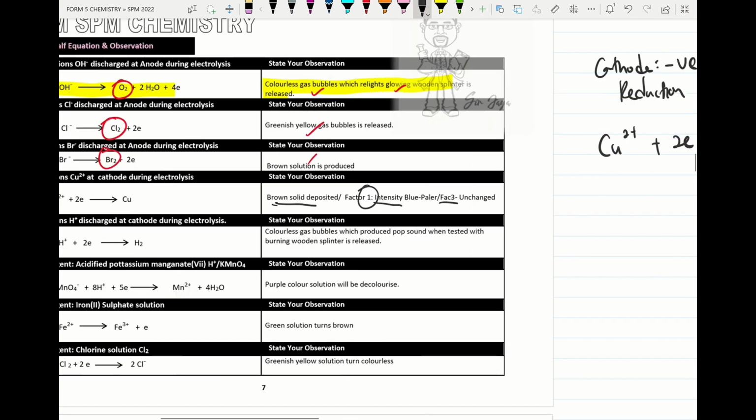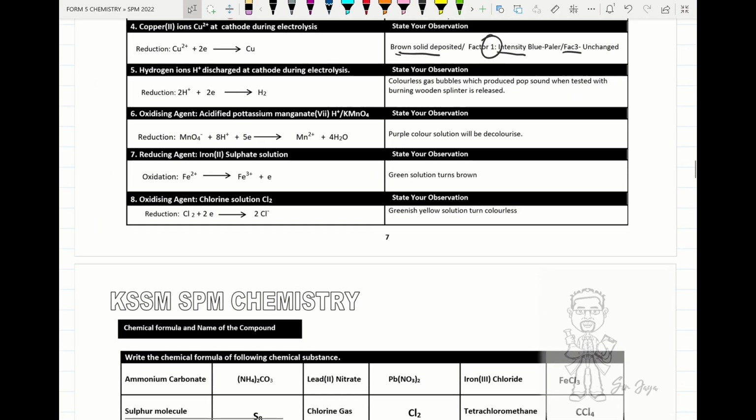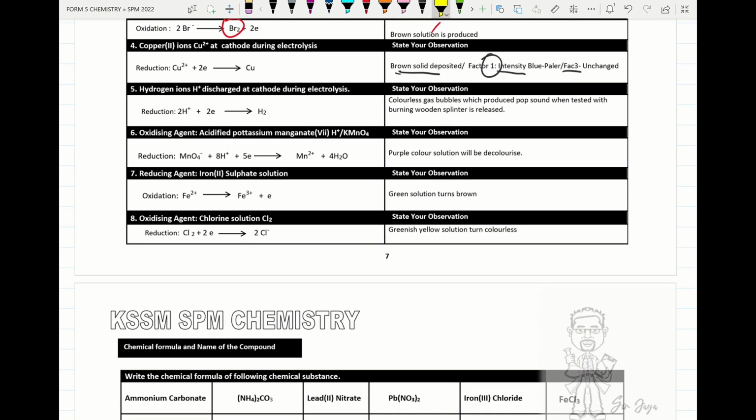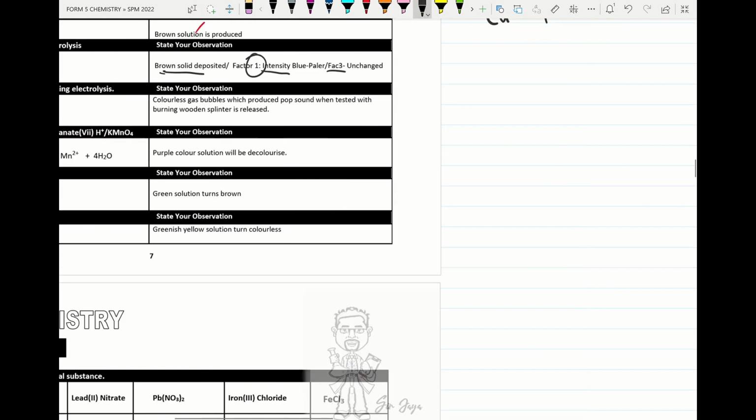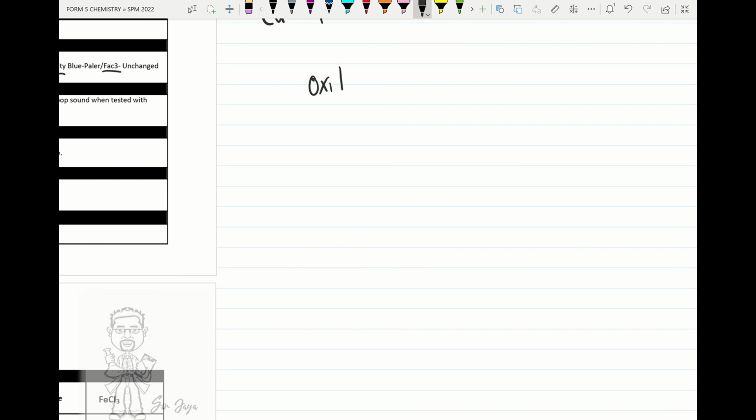Alright, we move on to the next part, the question on oxidizing agent. Please remember this important point: an oxidizing agent undergoes reduction. Reduction means what? It gains electrons.